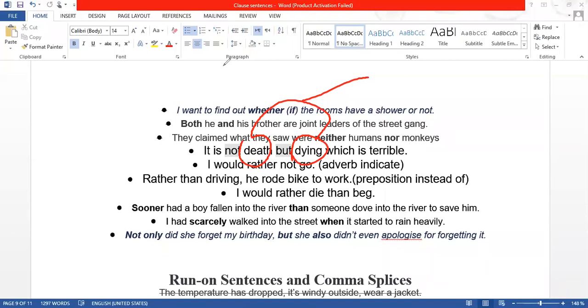So, I would rather not go. Now this rather than is also a correlative conjunction, rather than. But rather is also working as an adverb in certain sentences. So in this sentence, I would rather not go, it is an adverb, indicating a preference, like I would prefer to go rather than stay here.